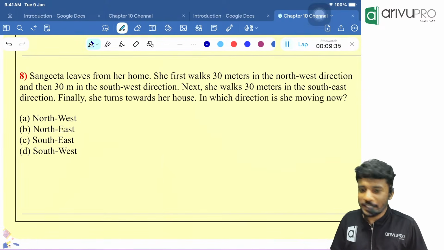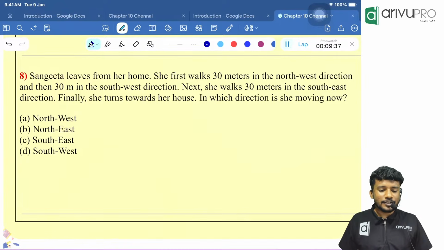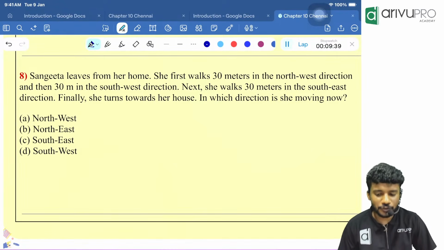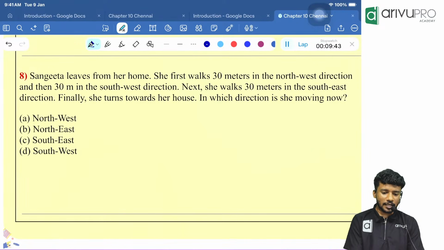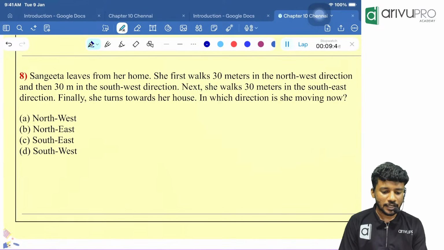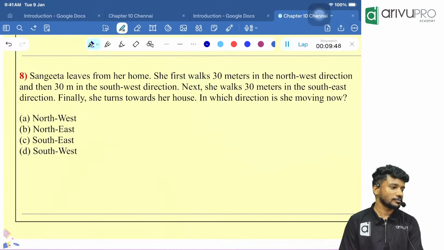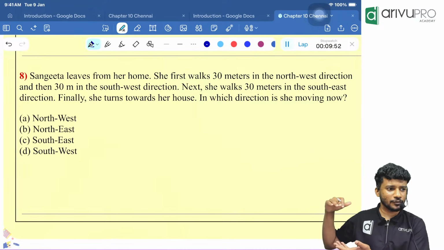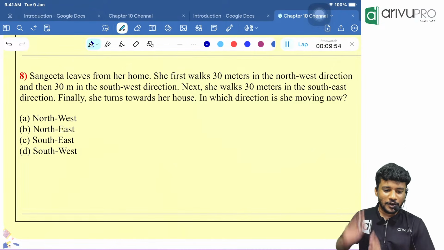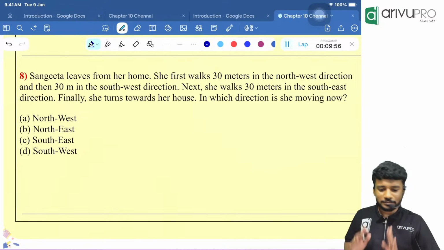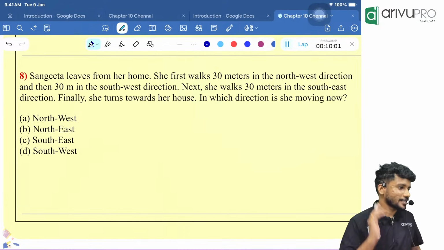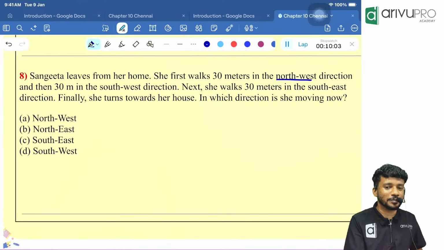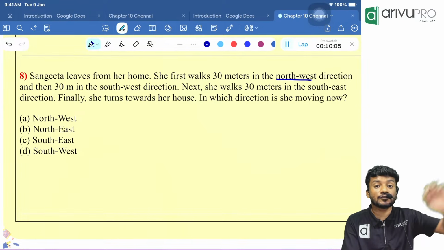Online, everyone, please have a look at this. Try to solve it. How are you going to solve it? You should tell. Okay. Sangeeta leaves her home. She walks 30 meters in the northwest direction. So here northwest is coming into the picture. I will teach you the trick for this after some time, not right now.